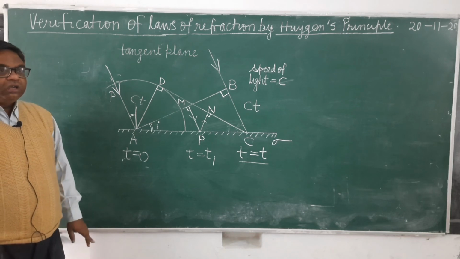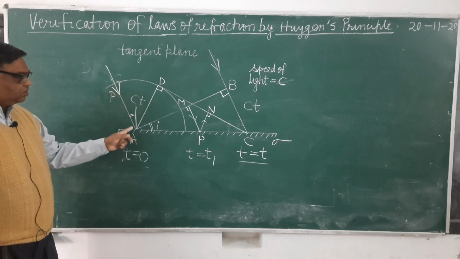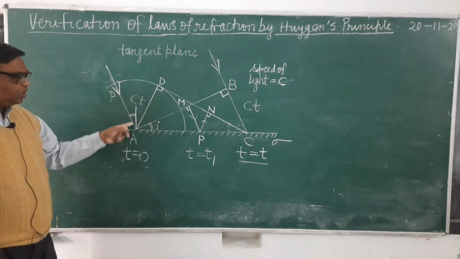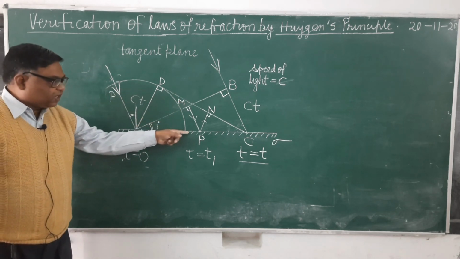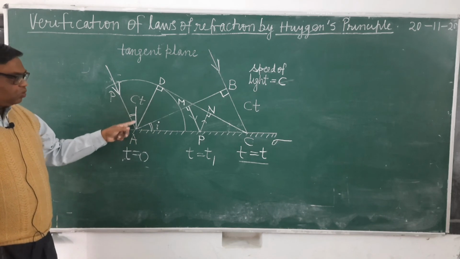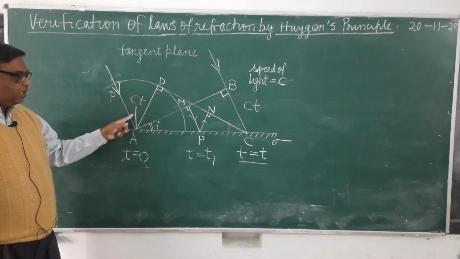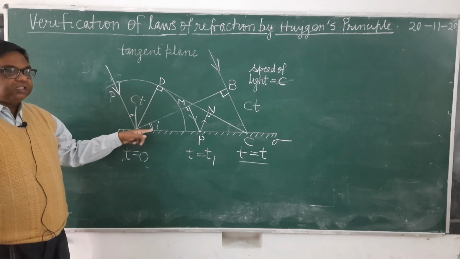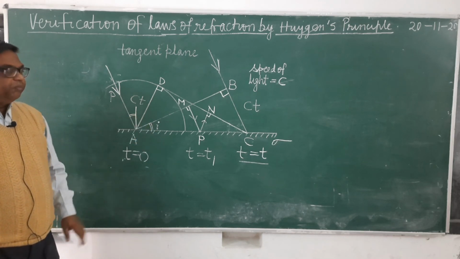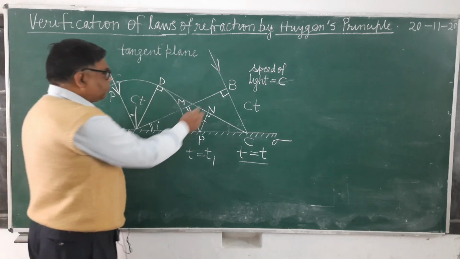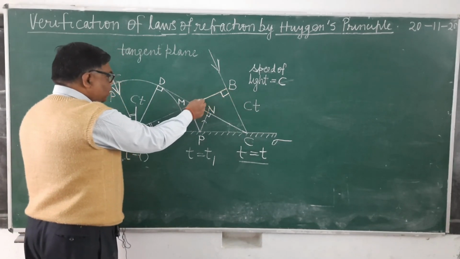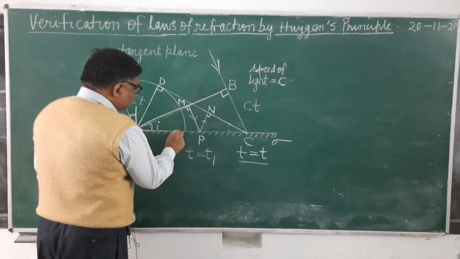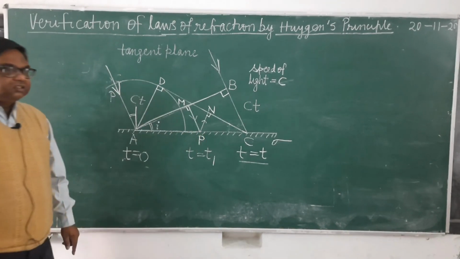Now if you see, this line AB is perpendicular to the incident wave and the reflecting surface is perpendicular to the normal. Therefore, the angle between this and this, which is I, will be equal to the angle between this and this, which is I. Means we can say the angle between the incident wavefront and reflecting surface is the angle of incidence.